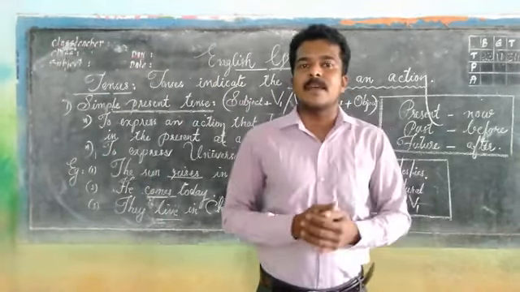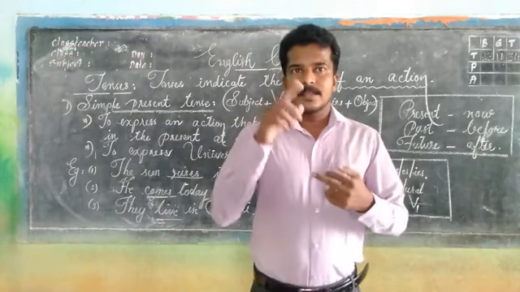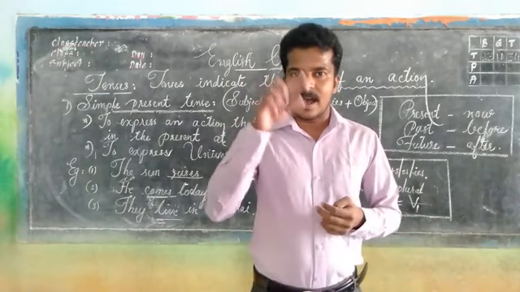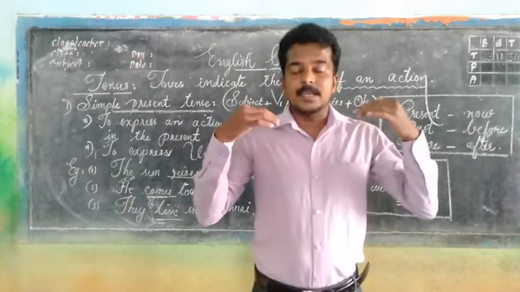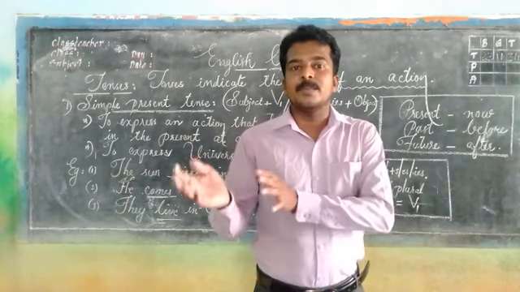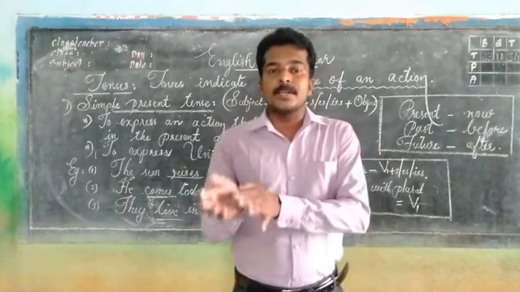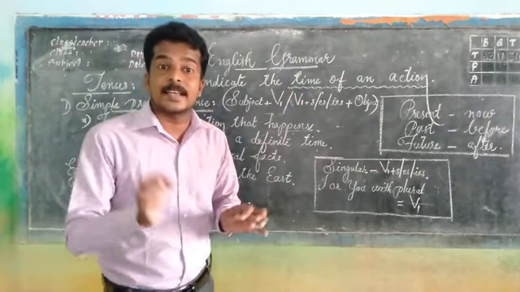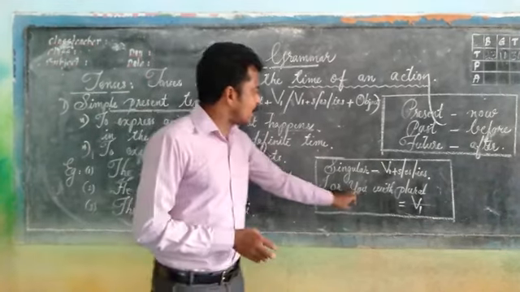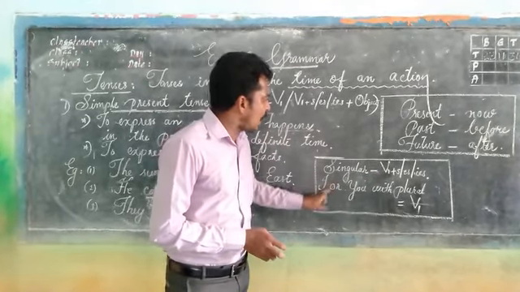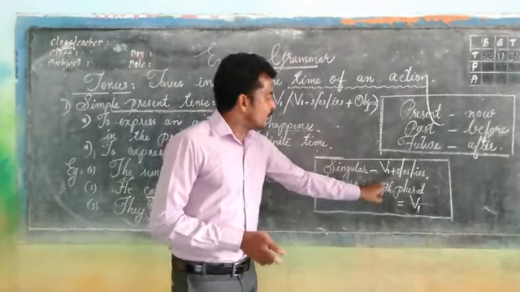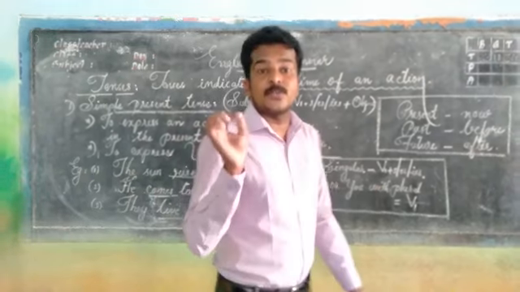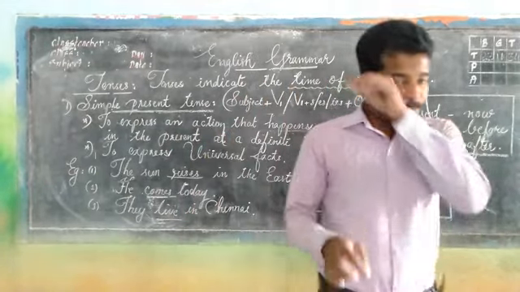Some students might be having the doubt now. I, the smallest word in English, I. Am I right? And it is not singular here. According to English grammar rules, I has to be considered as plural, in the same manner as you. If the subject is I or you, or plural, the V1 form of the verb has to be used in simple present tense.